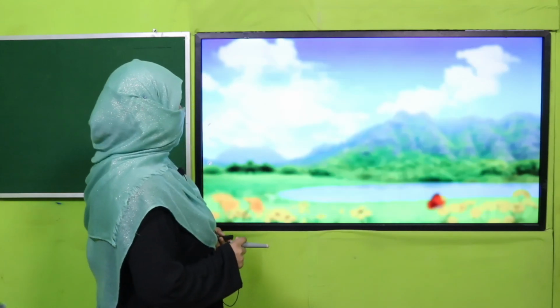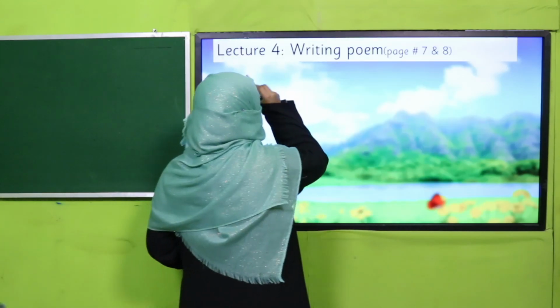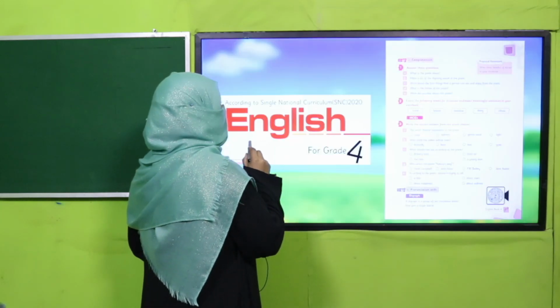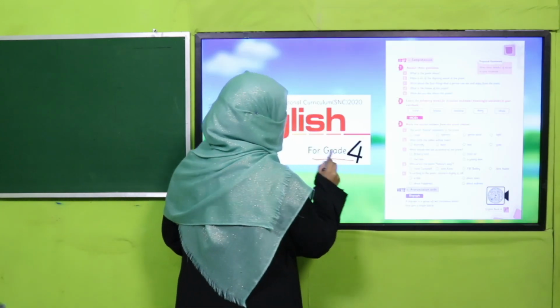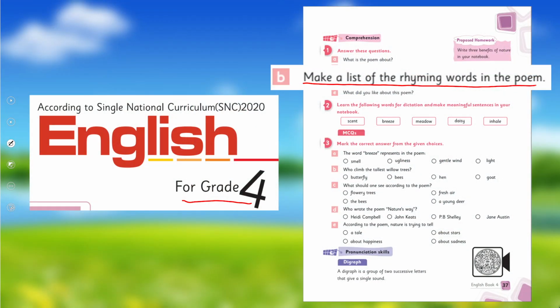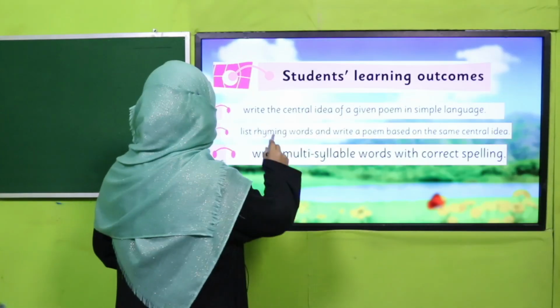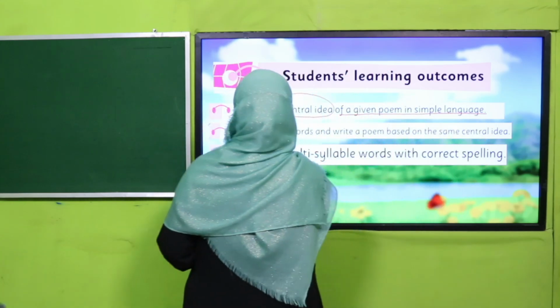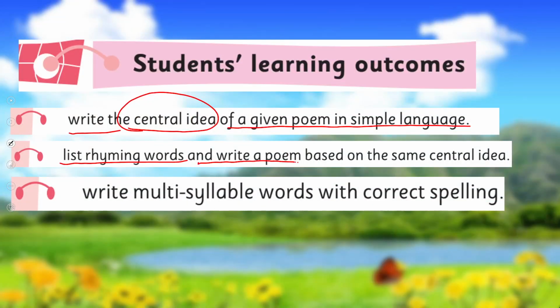Yes, my dear students, today under this lecture, we'll learn to write a poem and we'll cover page number 7 and 8 of your book. Before this, in English for grade 4, I taught you to make a list of rhyming words from the poem. I hope you remember. If not, you may watch this video again. We'll learn further to write the central idea of a given poem in simple language. We'll list rhyming words and write a poem based on the same central idea, and we'll write multi-syllable words with correct spellings. These are our today's SLOs.